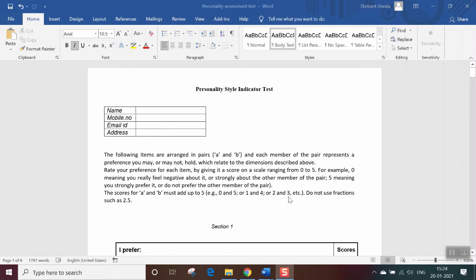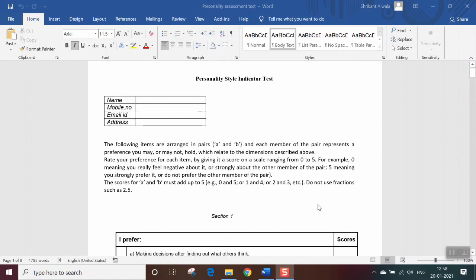This test is conducted to know the personality of a person. There will be no positive marks or negative marks for the answers you give. The result exposes only the nature of a person, and please, you don't need to worry about the result. This test consists of two sections. Section 1 has 32 questions and section 2 has 36 questions. The test will be very simple. All questions are based on situations. You need to rate yourself on a scale of 0 to 5 according to the situation.